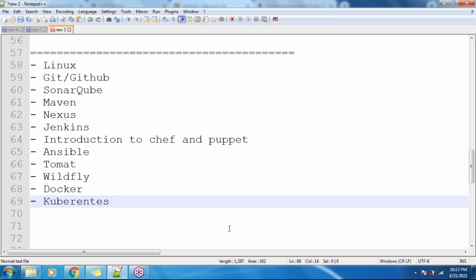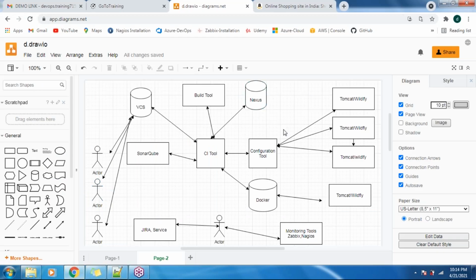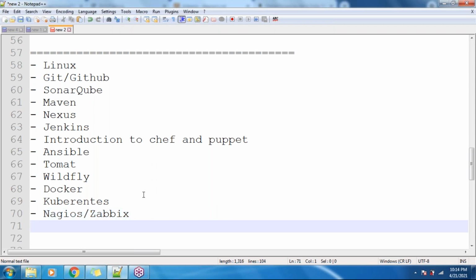Kubernetes is used for orchestration, guys, in order to create a cluster. Yes, Ansible from beginning to end, Kuldeep. Anything I left? Nexus, Tomcat, Docker. Yes, the monitoring tool I left. For the monitoring tool we can learn either Nagios or anything else, anything is fine. I think these are all the tools.